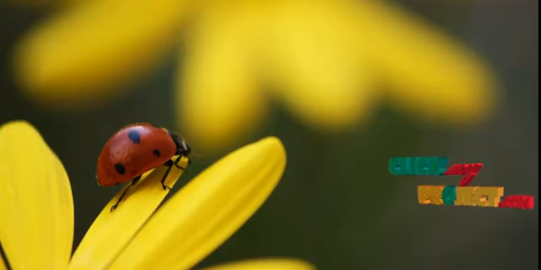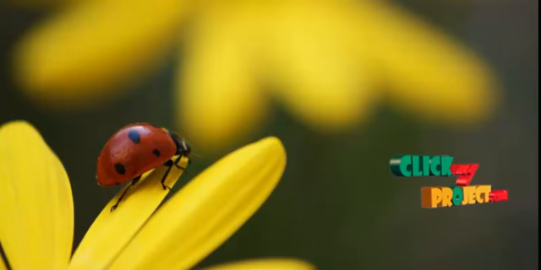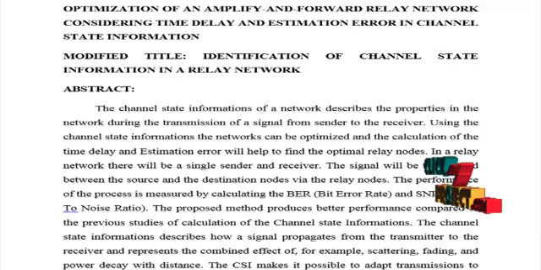Let me discuss the process optimization of an amplify and forward relay network considering time delay and estimated error in channel state information. Let me see the abstract of the process.